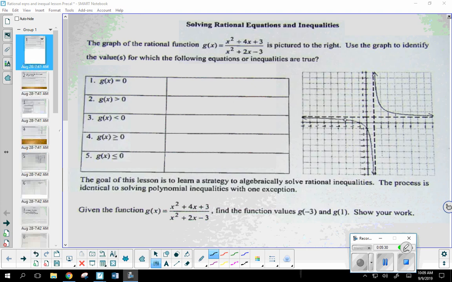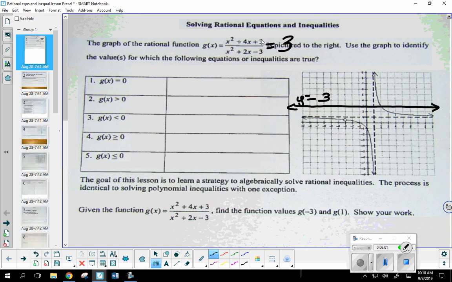Like if I were to take this rational function right here, x squared plus 4x plus 3 over x squared plus 2x minus 3. Let's say I wanted to create a rational equation by setting this equal to 3, just a numerical value. Well, I see the graph of the rational right here. What kind of graph would 3 give me? It's not vertical, it's horizontal. It's just a horizontal line, right? So if I were to draw a horizontal line at y equals 3, the answer would be wherever they intersect. So it looks like I should be getting an answer of 2, right?